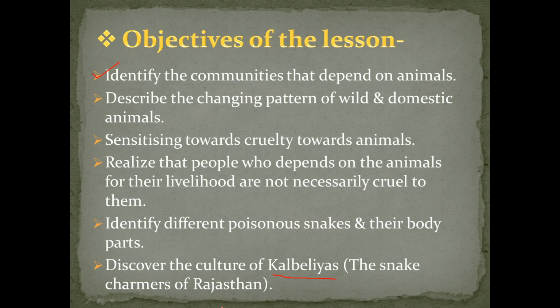Other things also we have to learn about the Khalbeliyas. This community belongs to Rajasthan state. In the first objective we already discussed identifying the different communities. So the Khalbeliya is the community of snake charmers from Rajasthan state. I hope everyone knows about the objectives of this lesson. All these objectives are clear for you. Okay, now move on to the next.